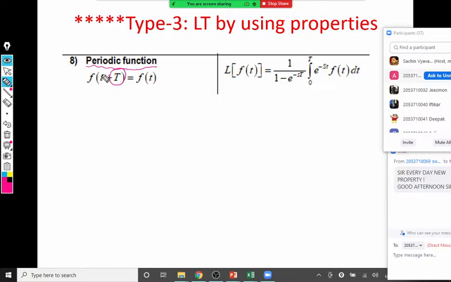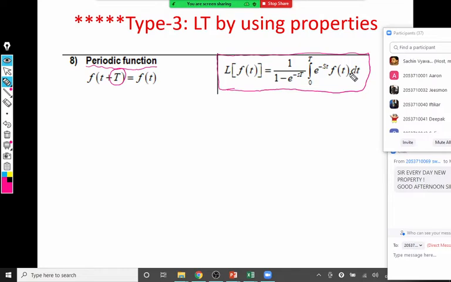So if the function is periodic with period capital T, then its Laplace is given by this formula. Laplace of f of t is 1 upon 1 minus e raised to minus s into capital T, where capital T is the period. The limits of the integral are 0 to capital T, and the integrand is the definition of Laplace, that is e raised to minus st f of t dt. This is the only property for which you have to integrate. Integration is required.